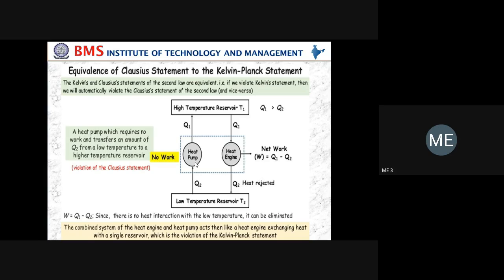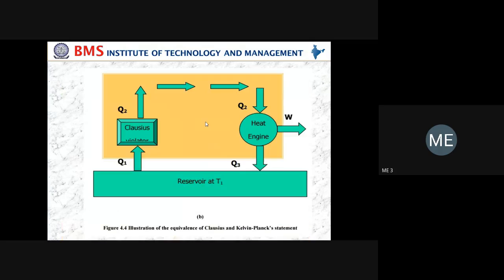Now we have to prove the violation of the Kelvin-Planck statement. So what we are going to do in that case? Here, Q1 is the rejection of heat from the heat pump to the source at temperature T1. And the same quantity of heat, Q1, is supplied to the heat engine. In that case, we are going to eliminate this high temperature reservoir. You see the diagram.